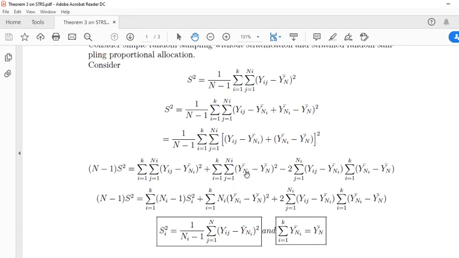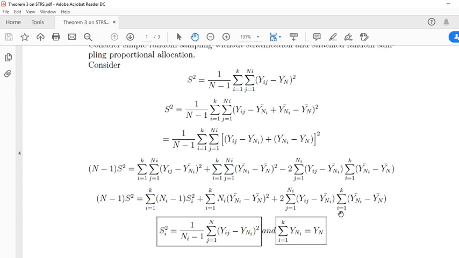Look here, this is the mean of the ith stratum and this is the mean of the population. These are constants. A summation is not performed on constants, so this is j is equal to 1 to Ni times this constant. So this is nothing but Ni. And look here, this term, i is equal to 1 to k, y bar Ni.